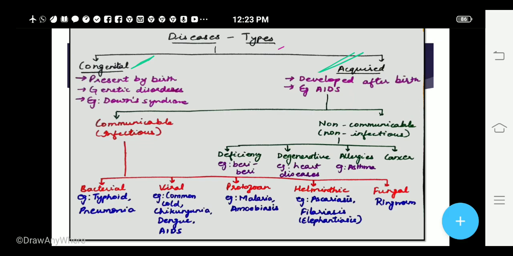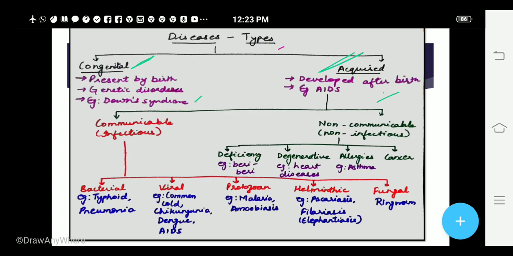So the diseases which are present by birth are called congenital diseases. Many of the genetic diseases like Down syndrome, hemophilia, are present at the time of birth. We shall be learning about these in detail when we talk about genetics, that is chapter number 5. Okay, let us focus more on the acquired diseases now.